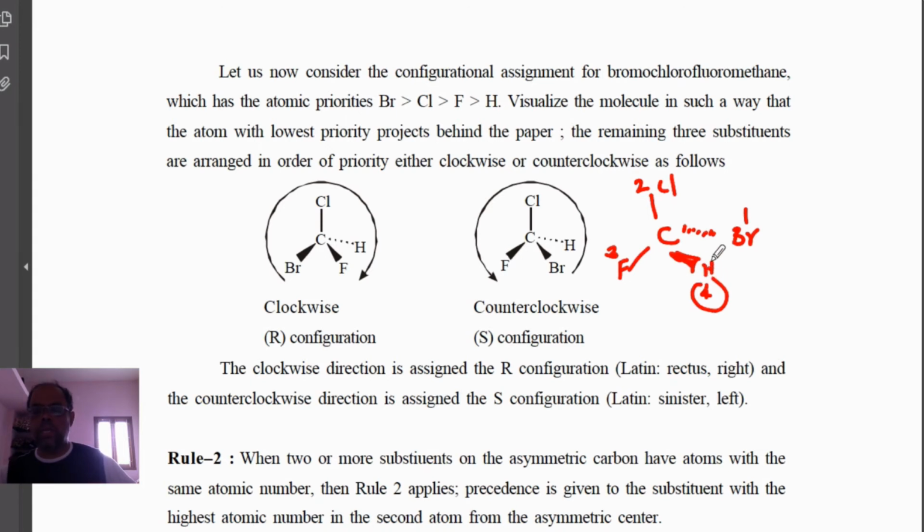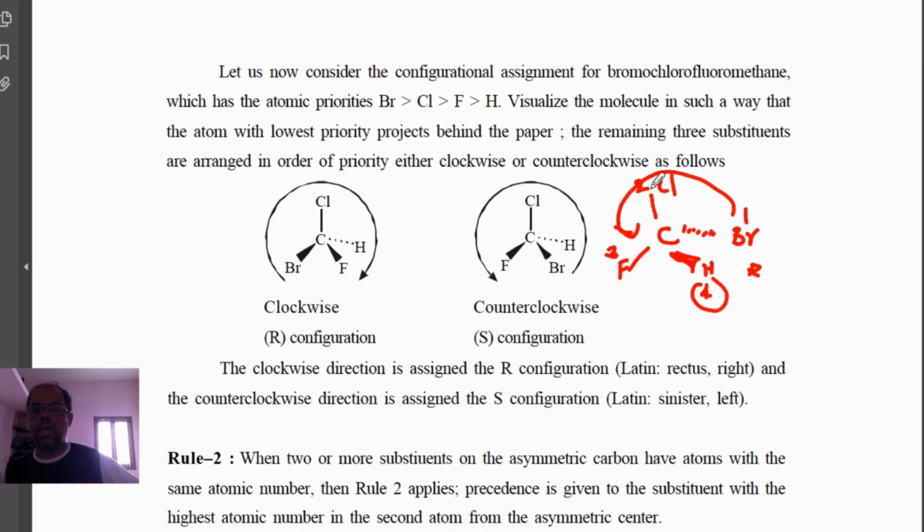Here you just go for 1, 2, 3, but it is in an anticlockwise direction, but since the fourth group, the lowest priority, is above the plane, you have to reverse the direction. So it is anticlockwise, and you have to reverse it. So it's clockwise, and you say R configuration.